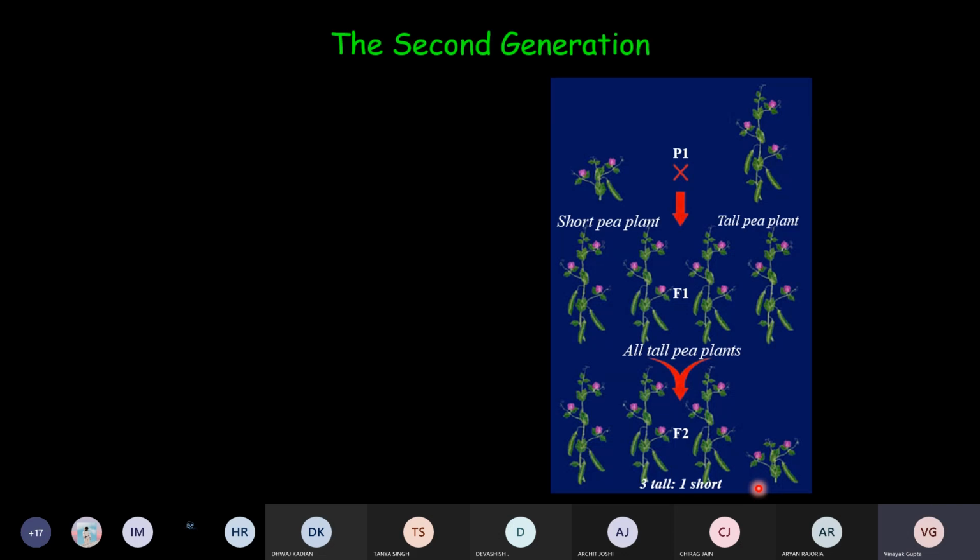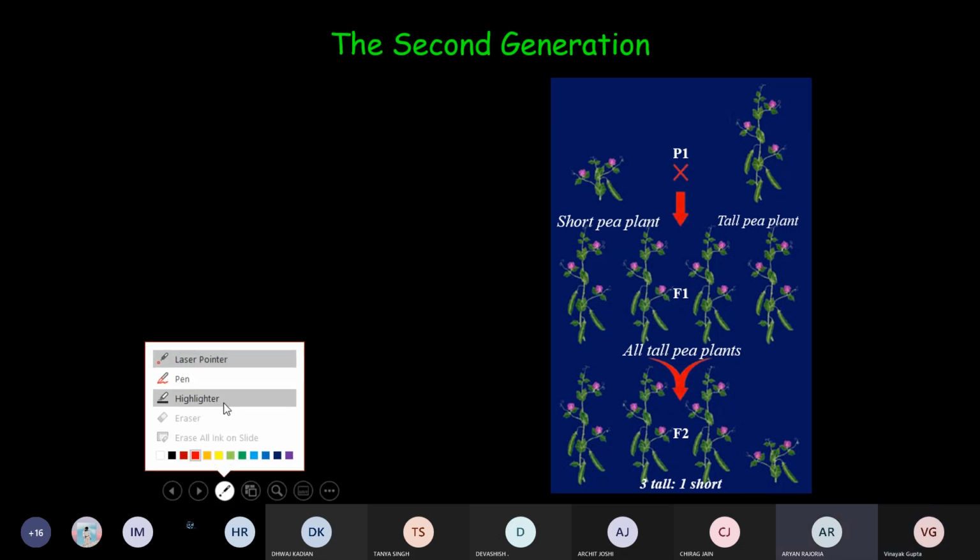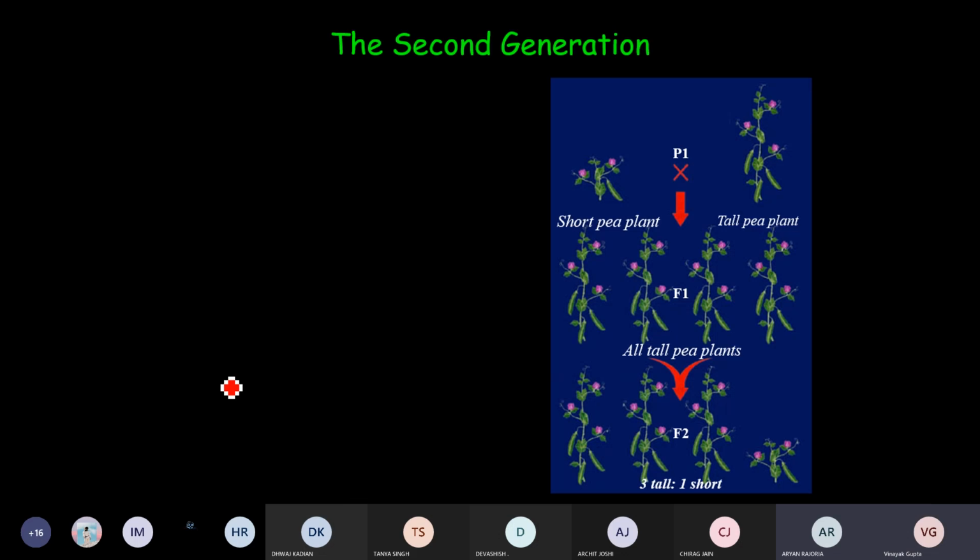Then he started to look at what is the explanation. If here you are getting a short plant, that means in the F1 generation, which possibility is not there? Can you comment anything? The tall pea plant is not homozygous. Yes. So he came to the conclusion that he started with the parental generation, which is capital T capital T and small t small t. In the F1 generation, he got tall plants.